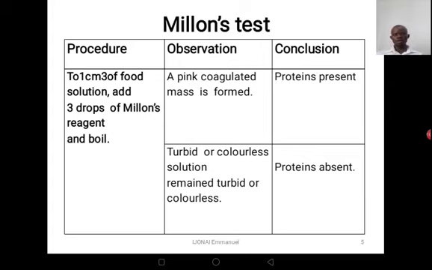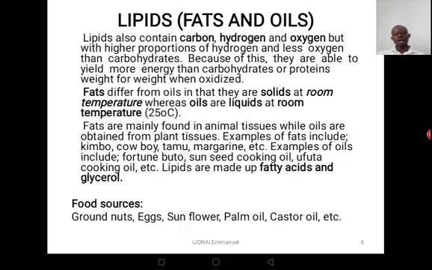Now, let's move to the other test, which I told you is toxic to our health, but we cannot fail to look at it. To 1 cubic centimeter of the food solution, remember I've told you to prepare this solution, we are adding in 3 drops of Millions reagent, and then we boil. So what is our observation? We shall have a pink coagulation being formed. A pink coagulated mass is going to be formed, and that is going to indicate that proteins are present. Then, in case they are absent, the turbid or colorless solution is going to remain turbid or remain colorless. And that is going to indicate that the proteins are absent.